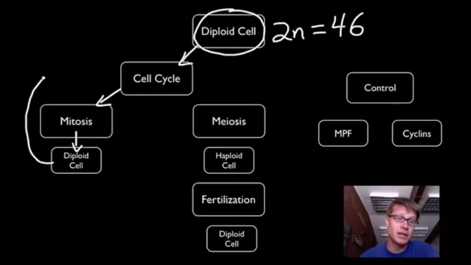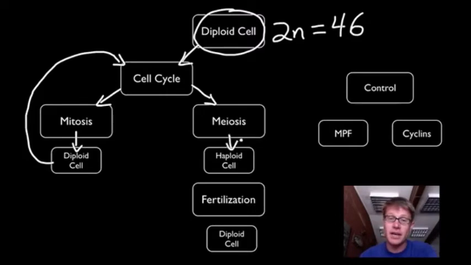This diploid cell can enter into the cell cycle again and make more cells and more cells. The way that we make new cells in the body or replace cells that are damaged is mitosis. In meiosis, we're going to take a normal diploid cell.